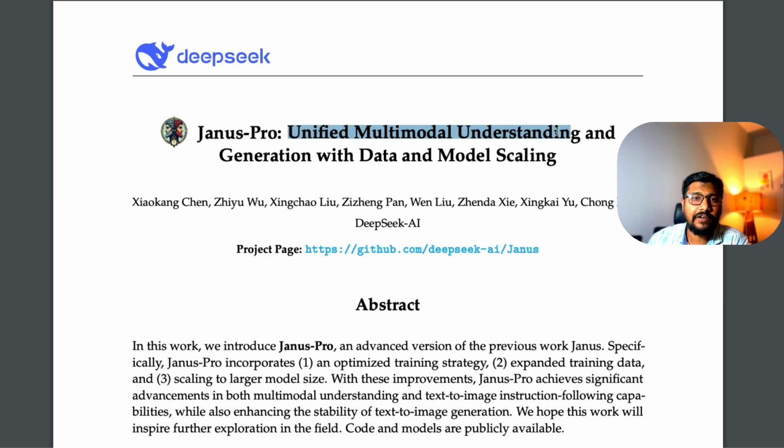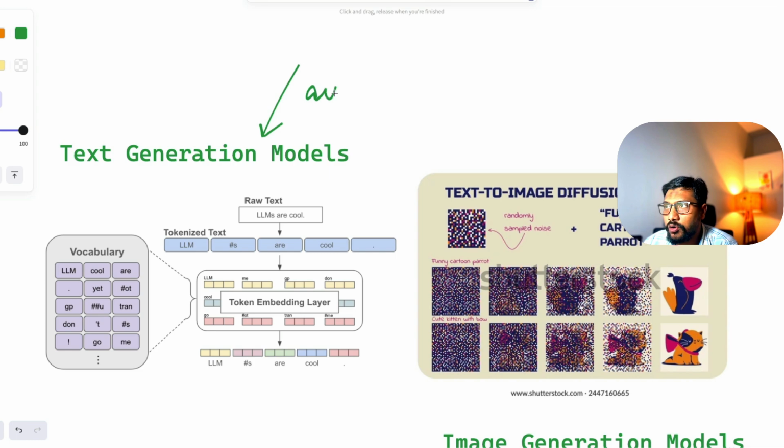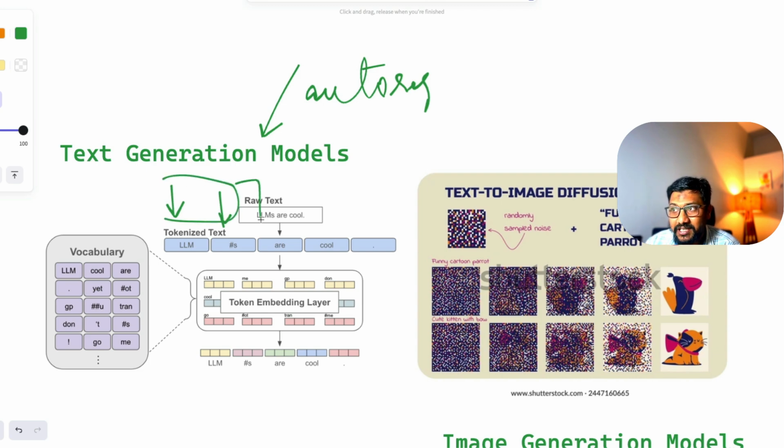But if this is a bit confusing to you, I'm going to give you a very brief, couple of seconds overview of how existing models are. We have text generation models that we also call auto-regressive models. So what does it mean? It takes one single word and then generates the next word. It takes these two words, now generates the next word, and then the next word, and the next word.